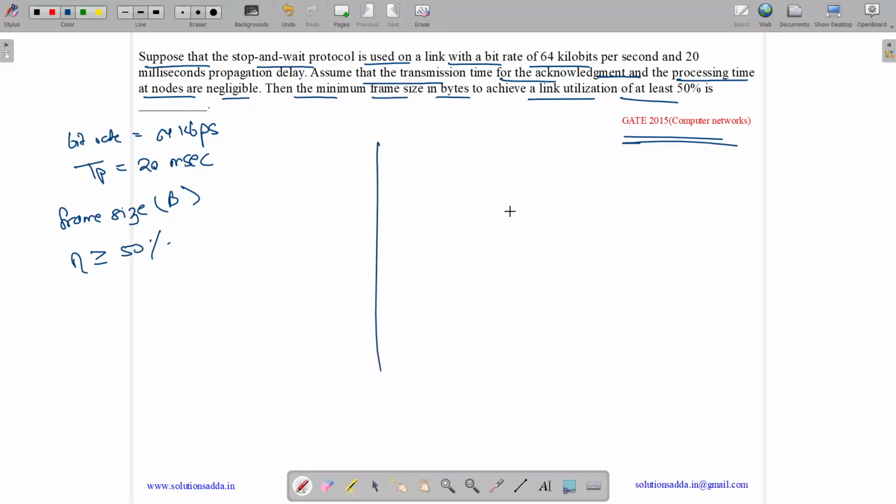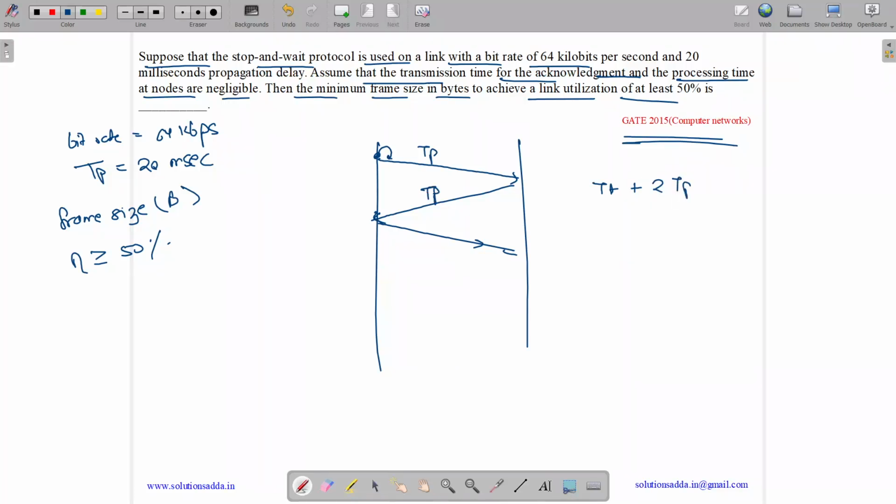So how do we do this? For a stop and wait protocol, we first transmit the entire data, wait for it to reach the destination, wait for the acknowledgement to come back, and after that we will transfer the next data. So suppose we have a transmission time of TT and a propagation time TP. So we have 2 TP. We have this total time, but in this we are only utilizing the TT time for transmission. So efficiency equals TT upon TT plus 2 TP.